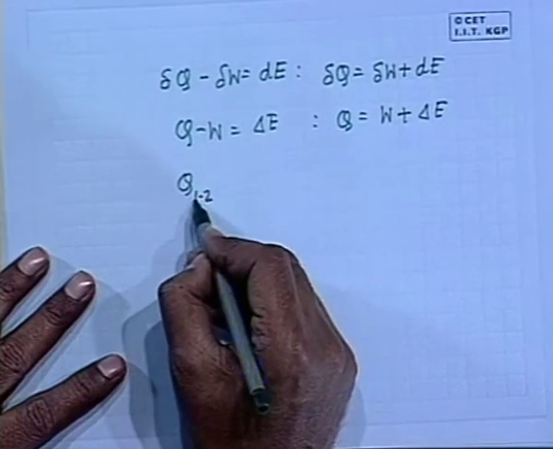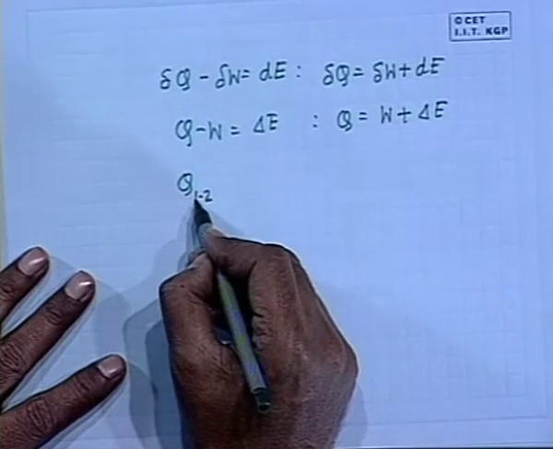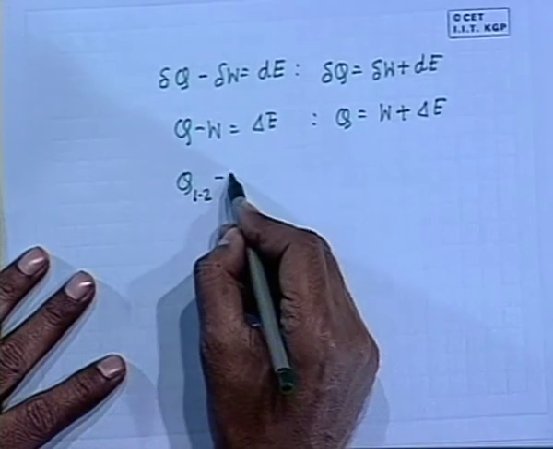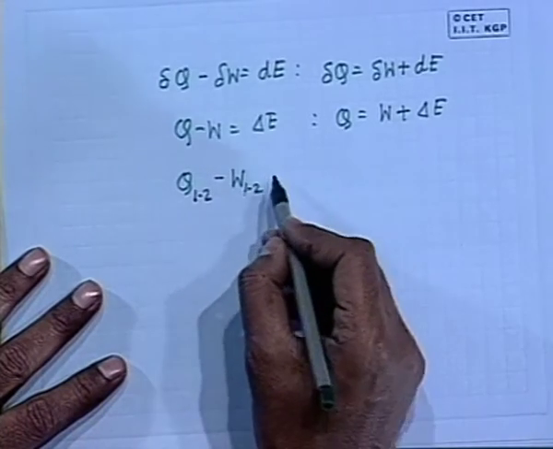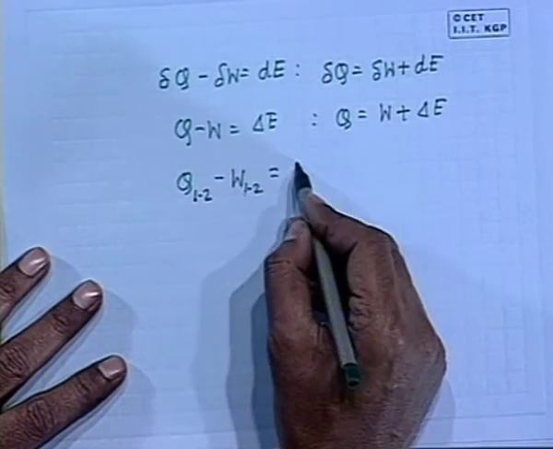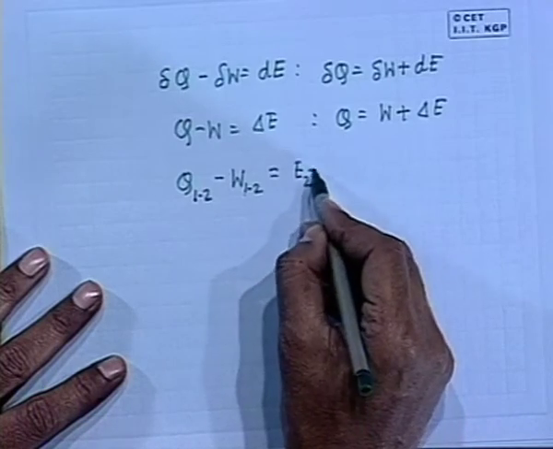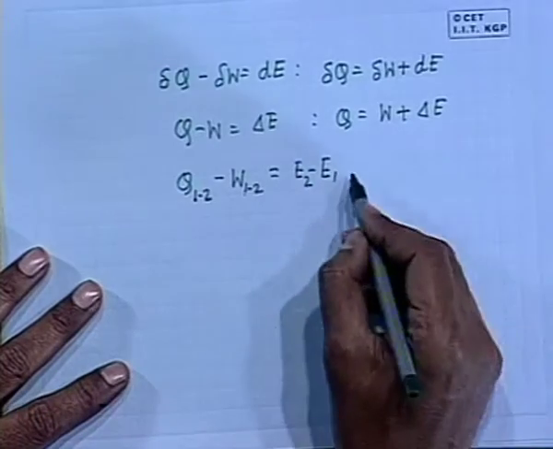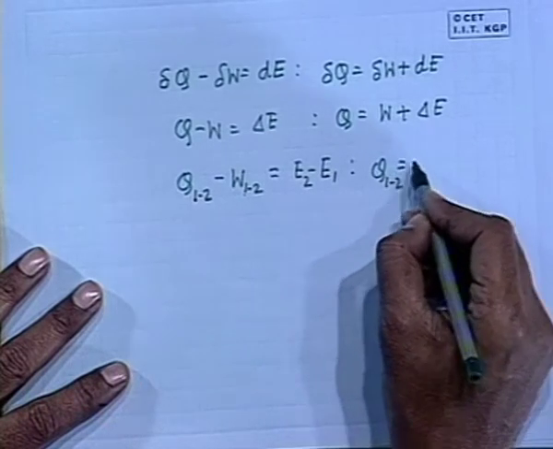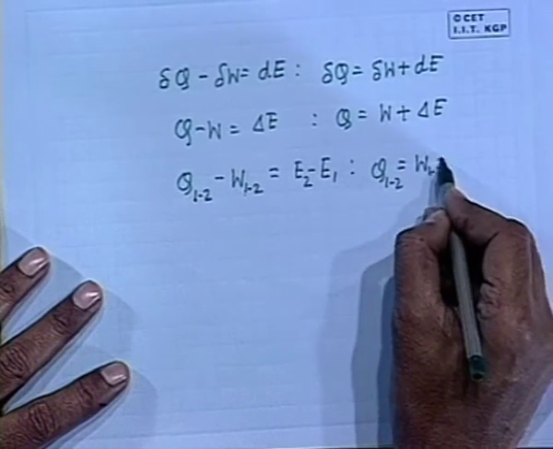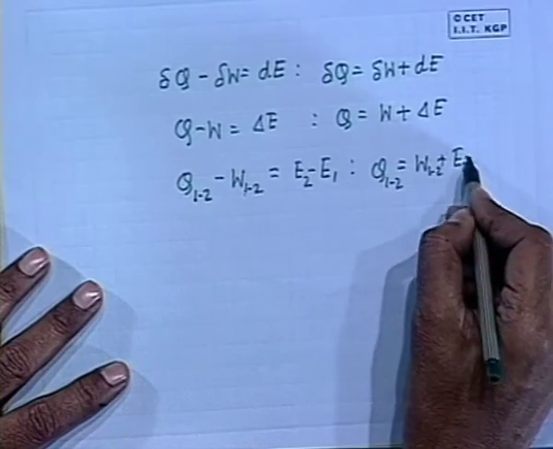That means for the process connecting state 1 to state 2, the change in E from state 1 to state 2 will be simply E2 minus E1. That means this version will be Q12 is equal to W12 plus E2 minus E1.